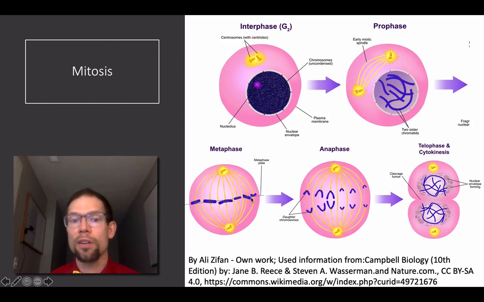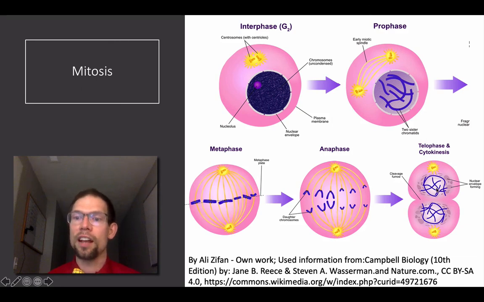These chromosomes are lined up in the middle of the cell at the metaphase or equatorial plate. The two centrosomes are at the two ends of the cell, and then the mitotic spindles are attached to the chromosomes at their centromeres. Now, once you get to anaphase, the sister chromatids separate. This is important. It's not the homologous chromosomes that are separating, but the sister chromatids. And they're going to start moving towards the poles and away from each other.